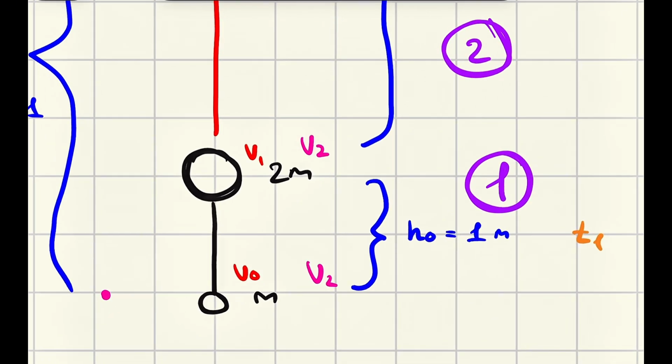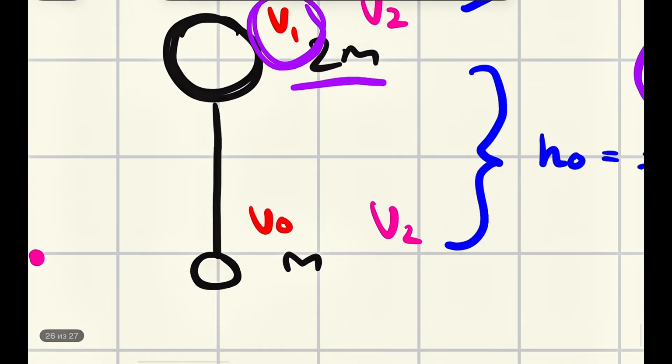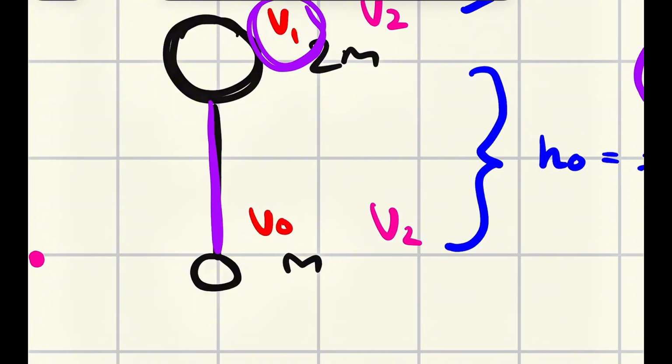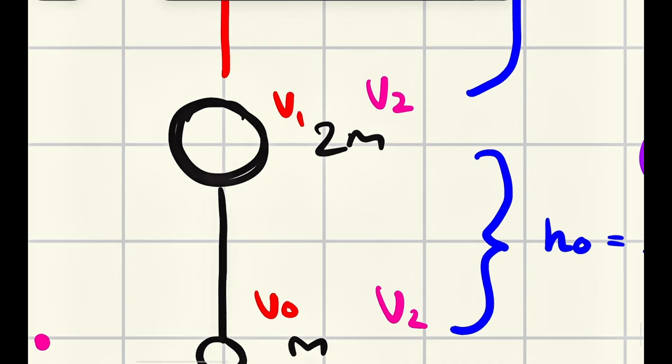At the very instant, at just one instant, this v1 transforms into v2. Why? Because at the very instant of the beginning of the situation, it was just 2m. But then it instantly transformed into 3m, because right now it has some extra mass, right? This rope and this extra mass started to play their roles, and right now they act as some extra mass to our 2m mass. Okay. How do we do it?